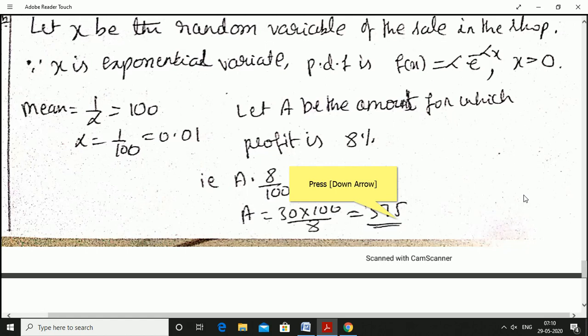Find the probability that the net profit exceeds rupees 30. We'll find the net profit of that amount. 8% of the amount A must exceed rupees 30. To find the A value, take net profit equal to 30 rupees. On simplification, A is equal to 30 into 100 divided by 8, is equal to 375.